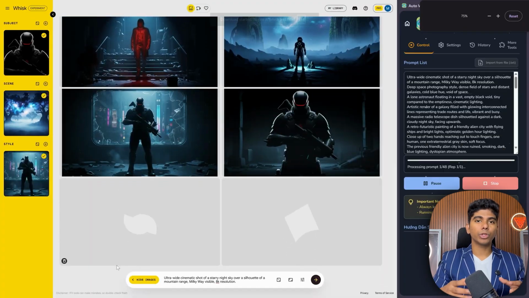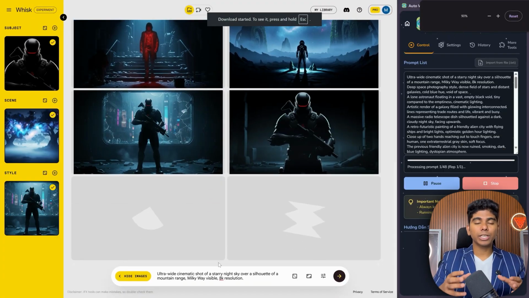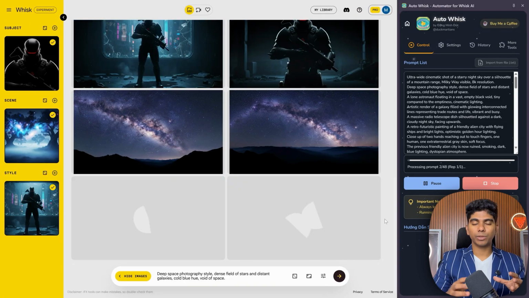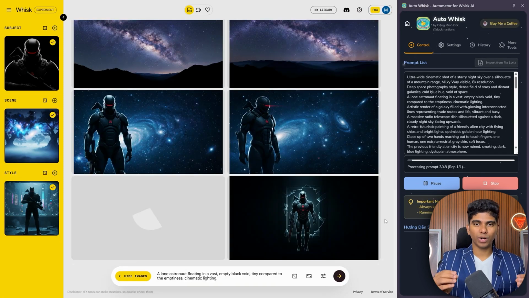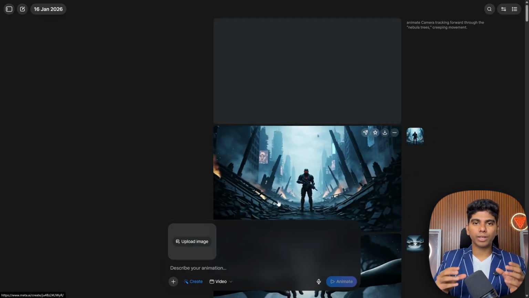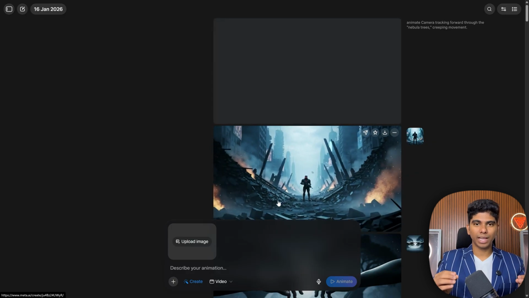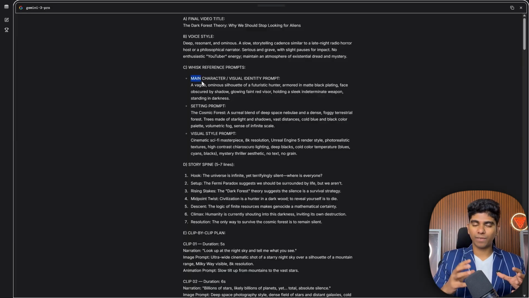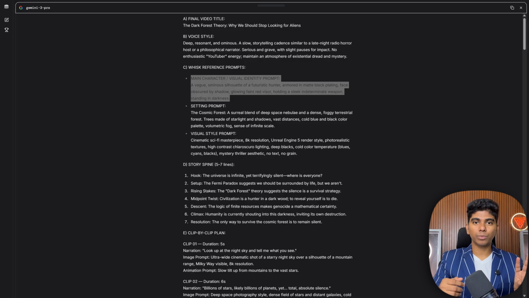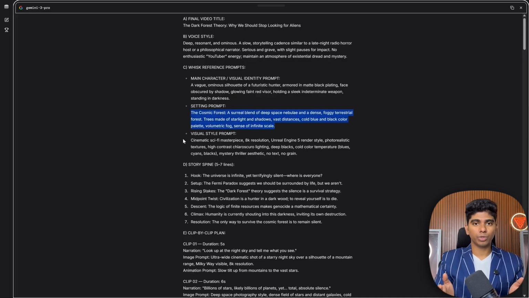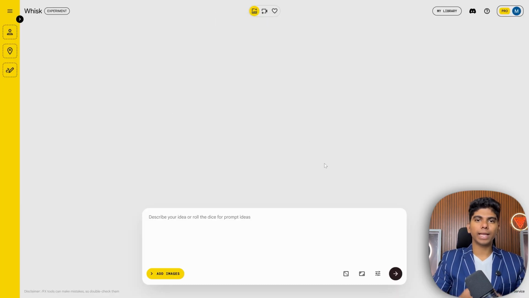Alright, now we're going to use an AI tool and an extension that, if we paste in all the image prompts, will automatically give us all the images we need so we can later turn them into video. On top of that, they'll download automatically so we won't have to do absolutely anything. If you look at the top, before it starts giving us each segment we need to create each clip, it gave us 3 very important prompts. A prompt to create the look of the main character in our story, a prompt to create the setting where our story takes place, and a prompt to create the style the story will have.